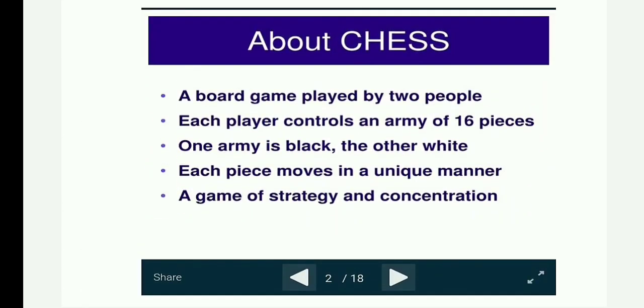A chessboard game is played by two people. Each player controls an army of 16 pieces. One army is black, the other white. Each piece moves in a unique manner. It is a game of strategy and concentration, played by millions of people worldwide, both amateur and professional.